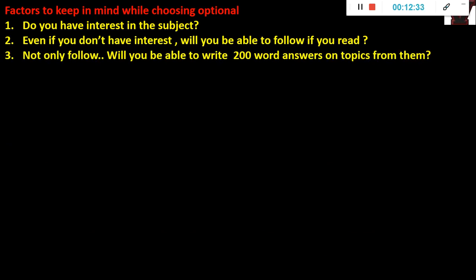Then, not only will you follow when you read, will you be able to write? So there are 3 stages. One is you have to like it. Then, if you like it, whether you will be able to read a lot of content about it. If you are able to read a lot of content, will you be able to write a 200-word answer on all topics, whatever comes? In economics, they may ask about inflation, the future of India, India becoming a $5 trillion economy, or maybe doubling of farmers' income. These are all economics kind of questions.